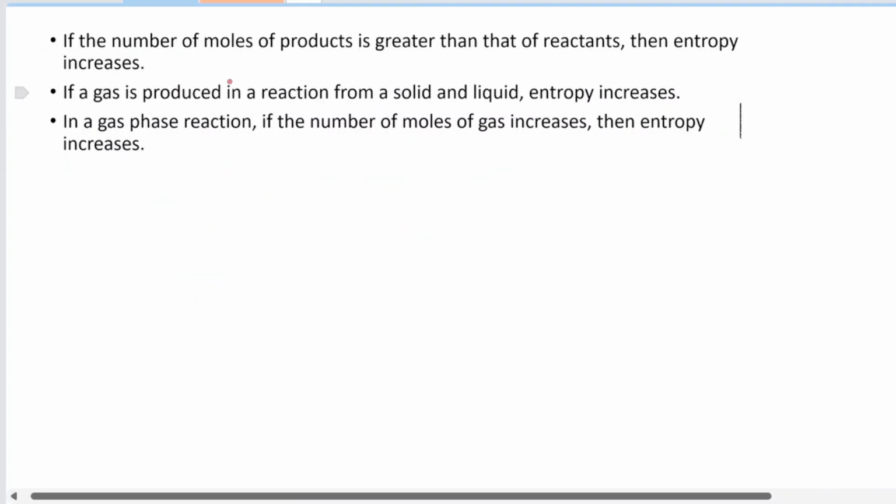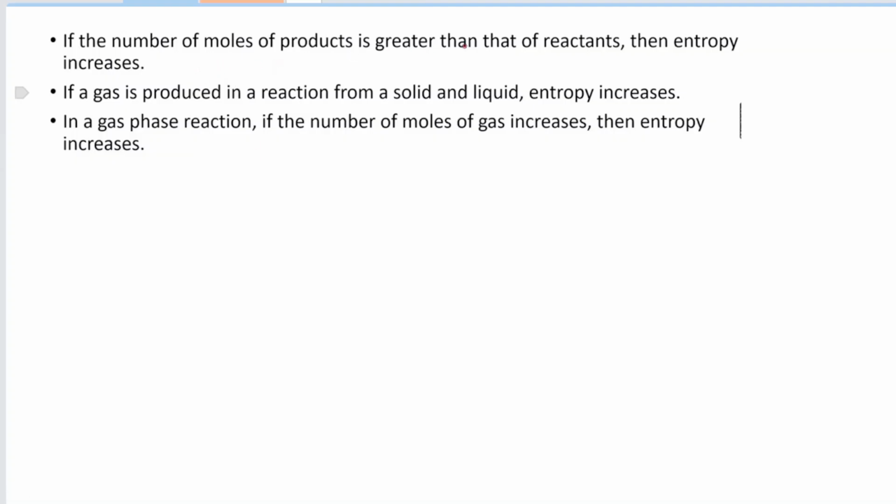Okay, so here's a summary of what we discussed. If the number of moles of products is greater than that of reactants, then the entropy increases. Why does it happen? Because if you have more molecules, then you have more disorder, you have more randomness in the system. Also, if a gas is produced in a reaction from a solid and a liquid, the entropy increases. Why does it increase again? Because if you have a gas being produced, the gas is more random and more disordered than a solid and a liquid. And in a gas phase reaction, first of all, what is a gas phase reaction?